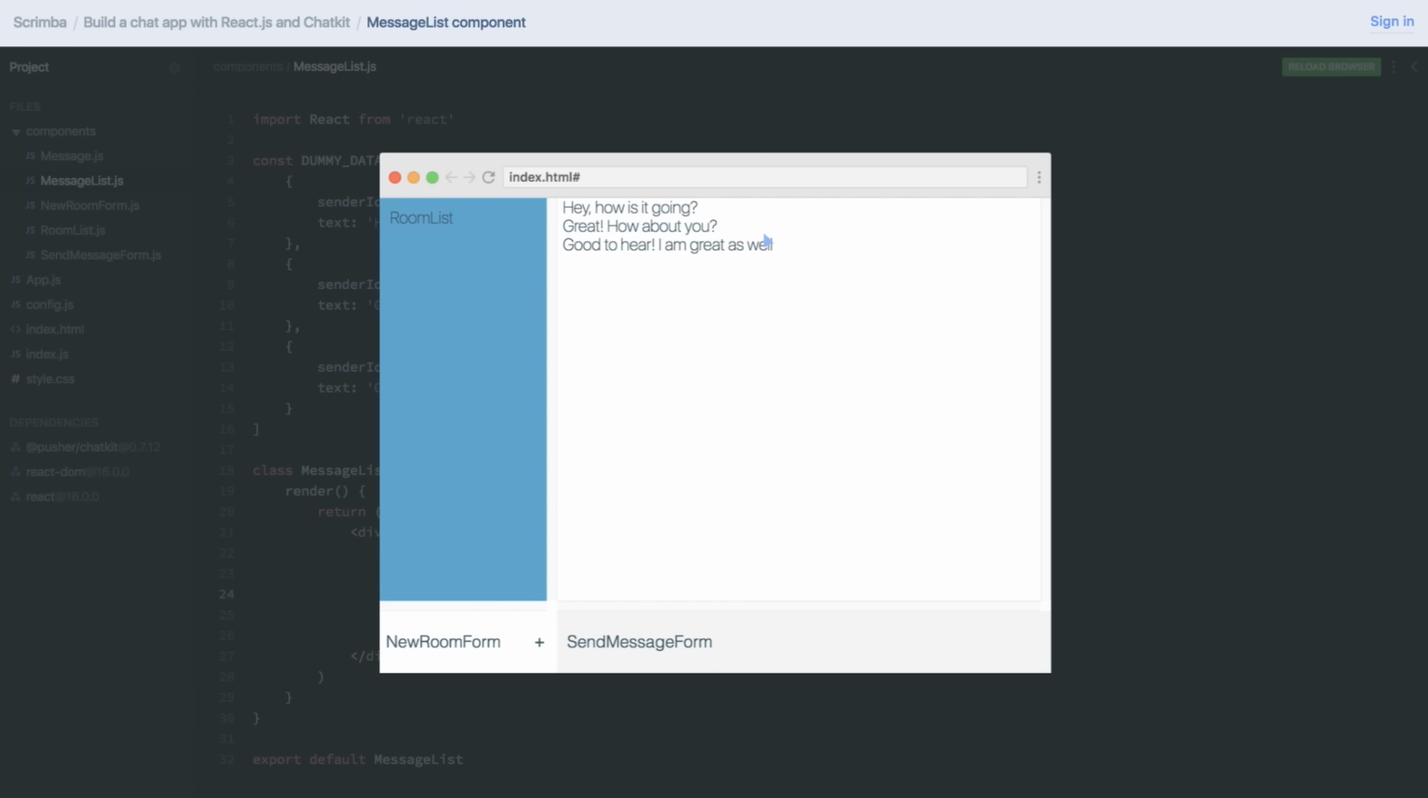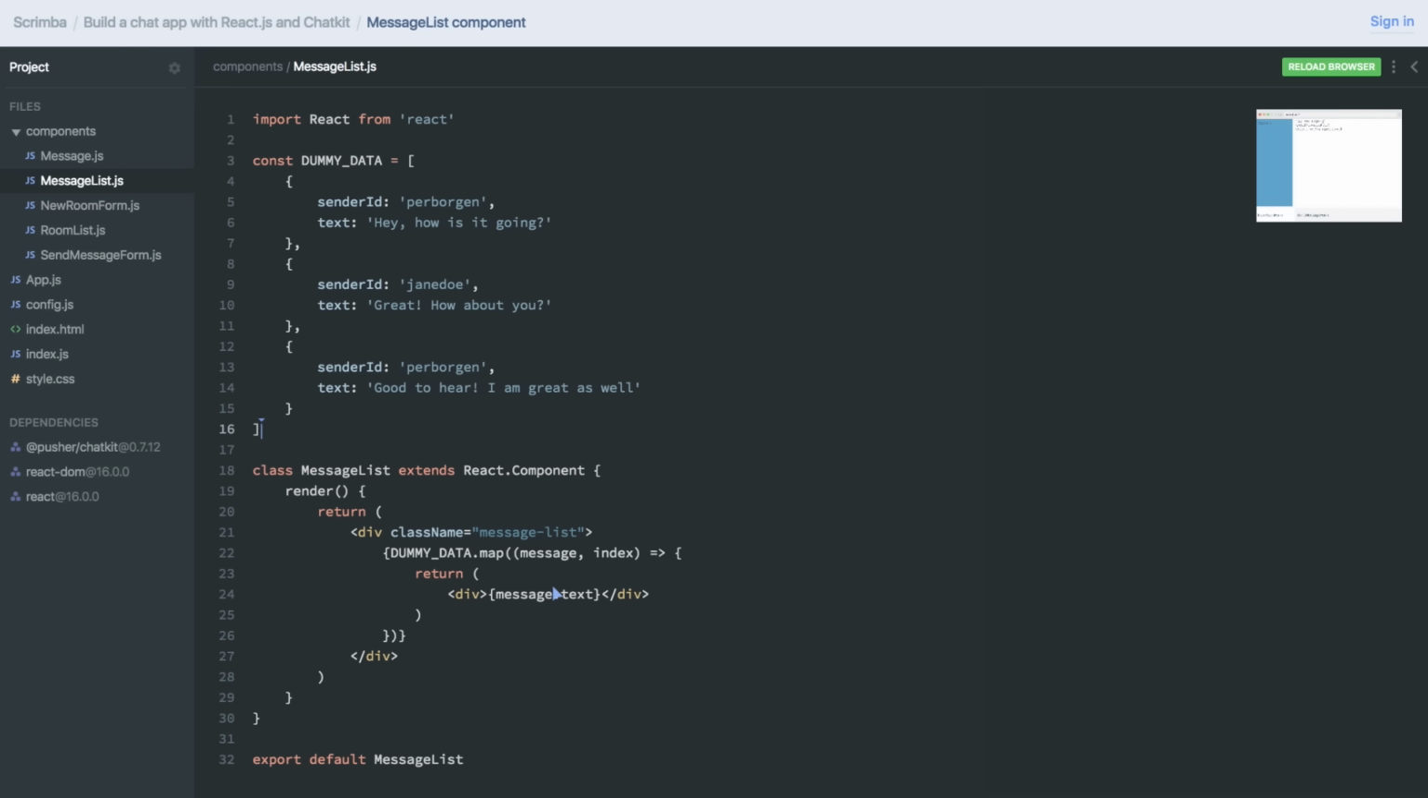Brilliant. So now I want to give you your very first challenge. I want you to render out the sender ID in addition to the text. So pause the screencast right now, jump into the code and change it so that it renders out the sender ID as well. And if you don't manage to do it, then just resume back to this screencast and I'll show you how to do it. Okay, so go ahead and do that right now.